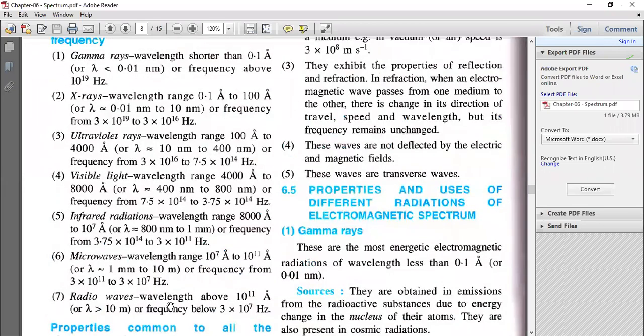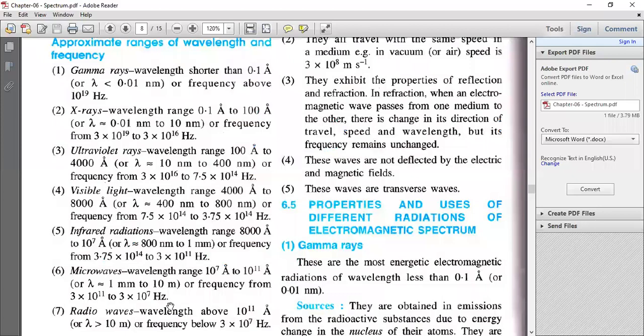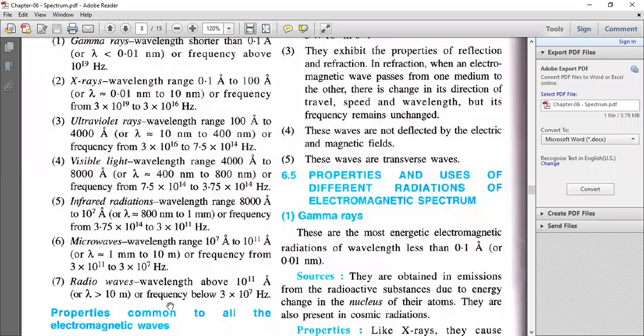Second one, they all travel with the speed of light. See, they all travel with the same speed of light in vacuum or air, and the speed changes when they enter a medium. When they enter a medium, they exhibit the properties of reflection and refraction. It means they follow the laws of reflection and refraction.